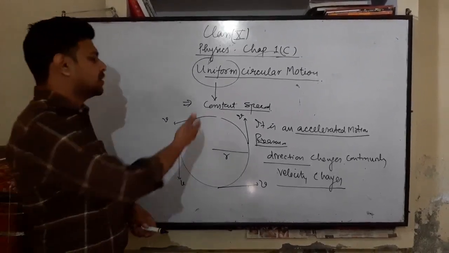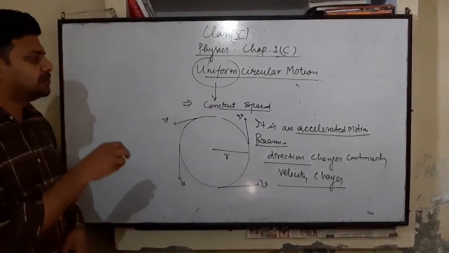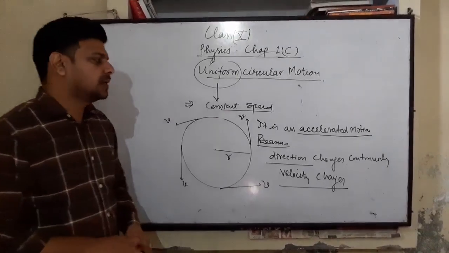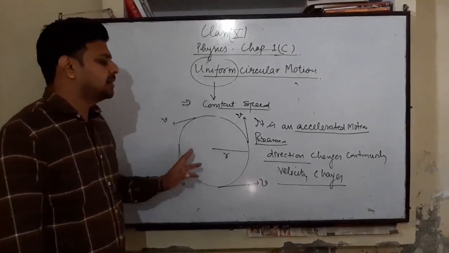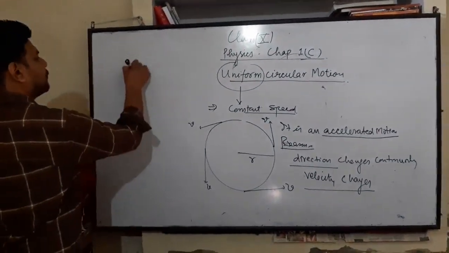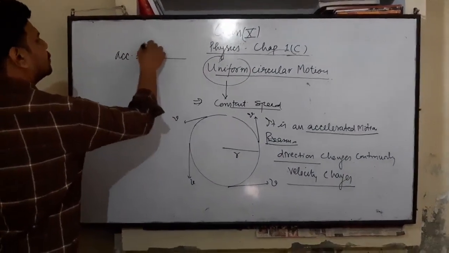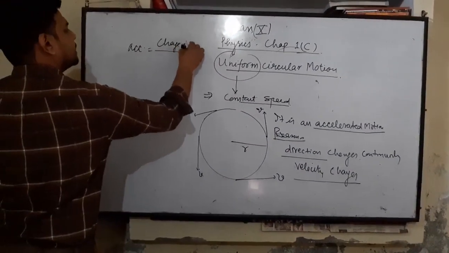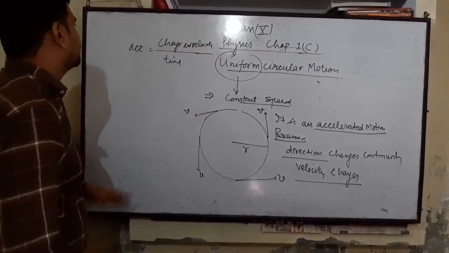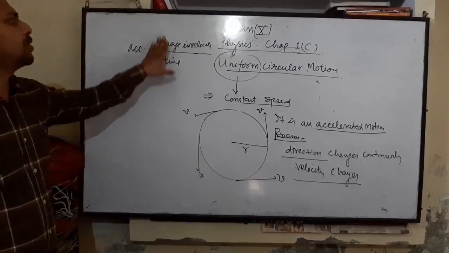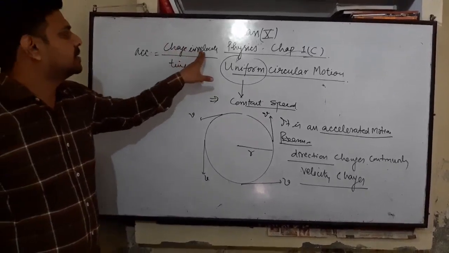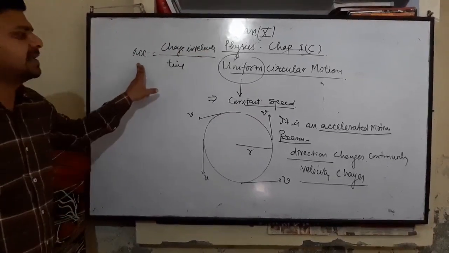So in uniform circular motion, the speed of the object is constant, but it is an accelerated motion, because the direction of the object changes continuously. Due to this, the velocity of the object changes and acceleration comes. Because you know the formula, acceleration is the rate of change in velocity, or change in velocity upon time. So if there is some change in velocity, then acceleration comes.